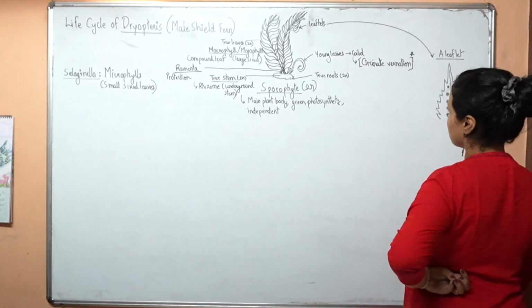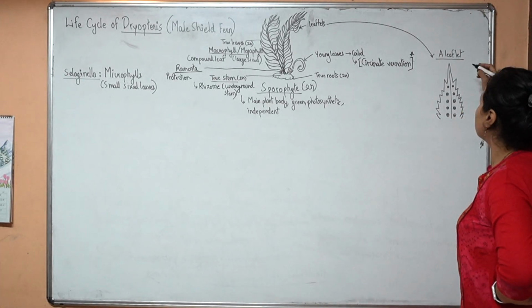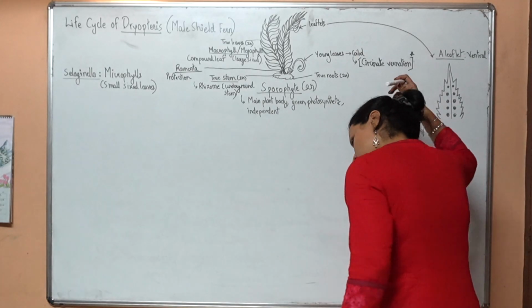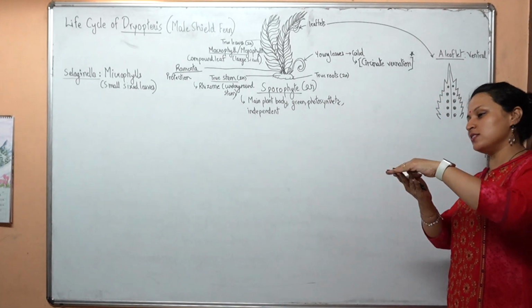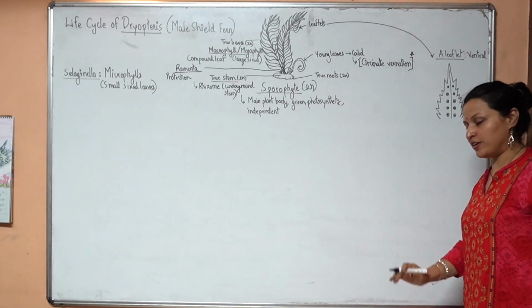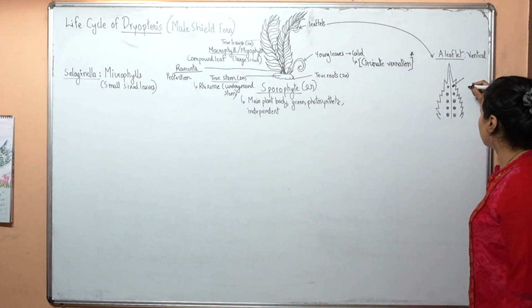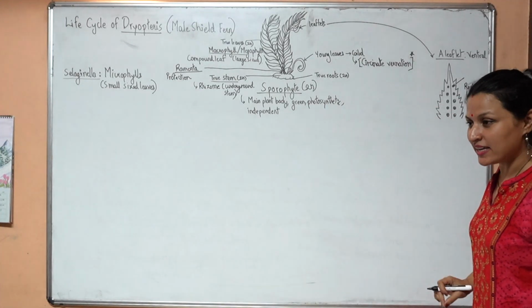What do you see? There are some dot-like things. We are looking at the ventral side of this leaf. This is the dorsal, this is the ventral, the lower side. You see such dot-like structures over there. These dot-like structures are reddish brown in color, and they look like a bindiya on the lower side.